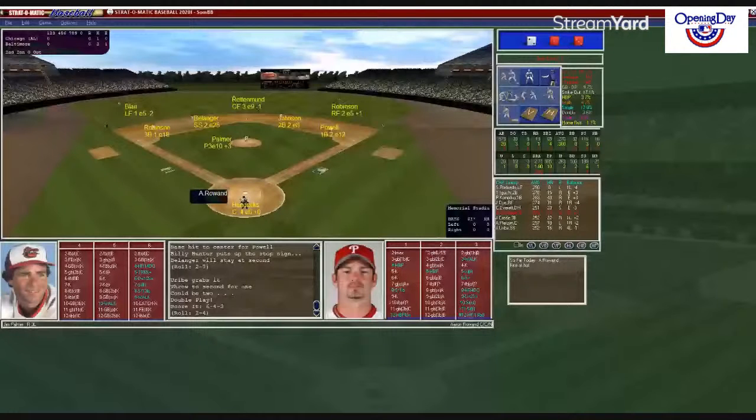So top of the second here, it'll be Aaron Rowland, followed by Joe Creedy and A.J. Persinski. Hendricks sets down the sign. Palmer looks in. Here's the pitch to Rowland. 3-8 line drive in the gap. Blair's going to have to go get it. It's up against the wall. Rowland in the second with a stand-up double. Second hit of the ball game for the Sox.